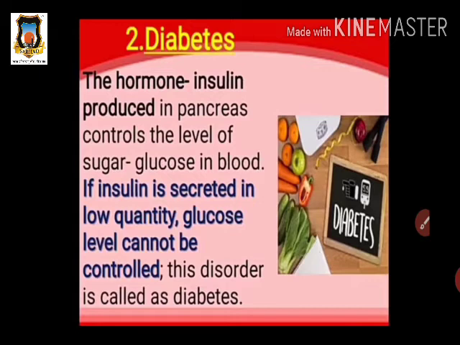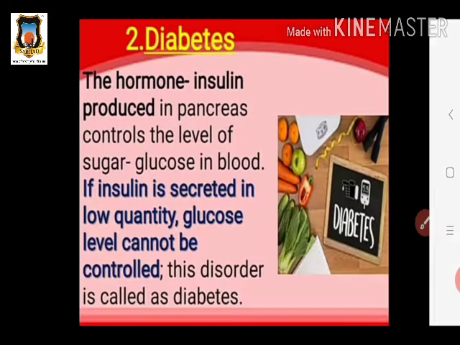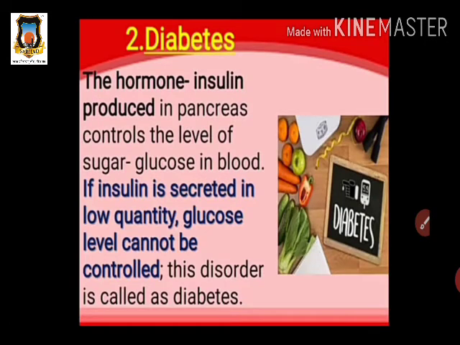So in our blood there is also a sugar present, but the level of this sugar, the glucose level in the blood, is controlled by this hormone, insulin. If insulin is secreted in a low quantity, the glucose level cannot be controlled. If the formation of insulin is very low, then the glucose level in the blood cannot be controlled, and due to uncontrolled glucose level in our blood, such a disorder occurs. This disorder, the secretion of insulin in a very low quantity, is called diabetes.